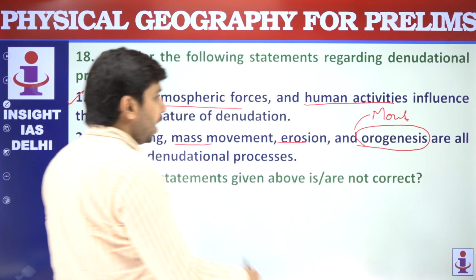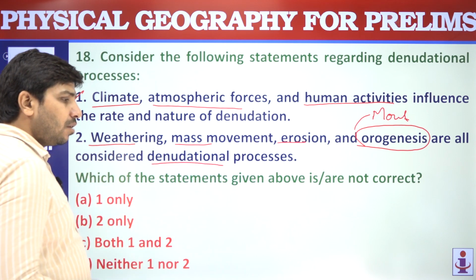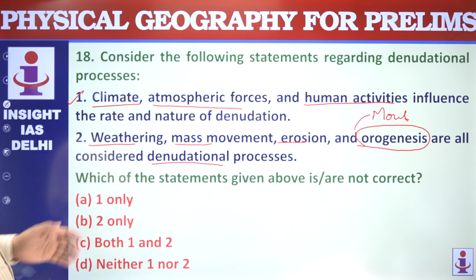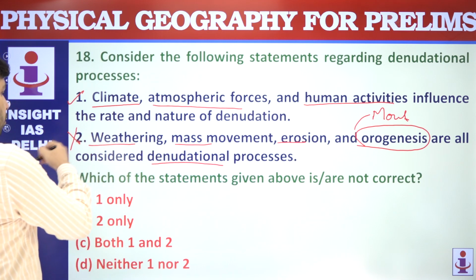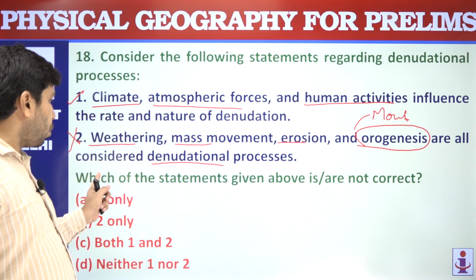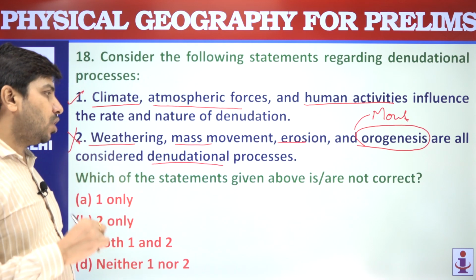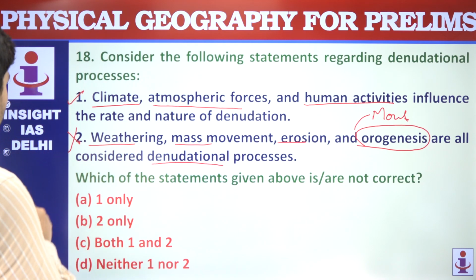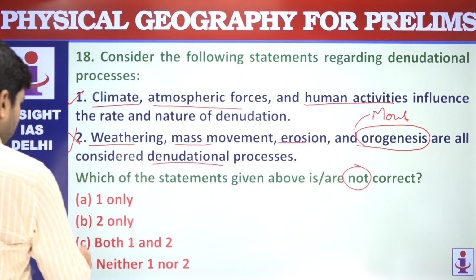Orogenesis is a mountain building process, and that is not part of denudational. Denudational मतलब तोड़फोड़ करके चीज़ों को बराबर करना, formation of landforms because of weathering and mass movement. So this statement is not correct, because it is saying that orogenesis is also a denudational process. Orogenesis is not a denudational process. So the second statement is not correct. The question is talking about not correct.